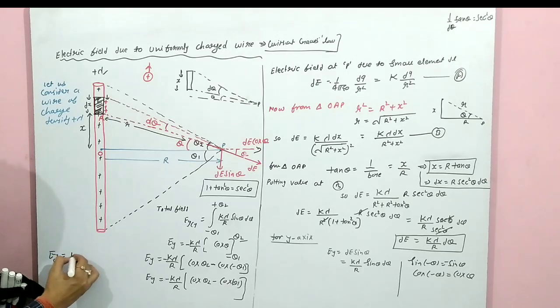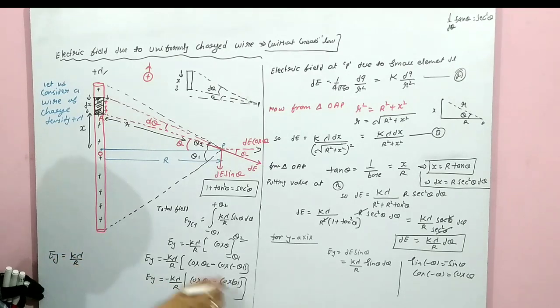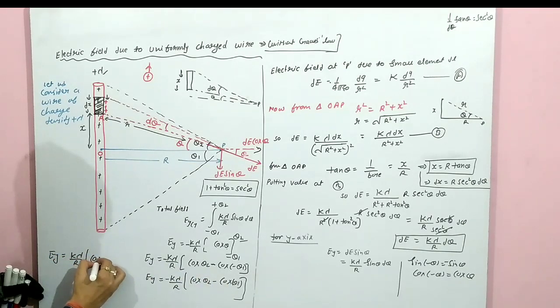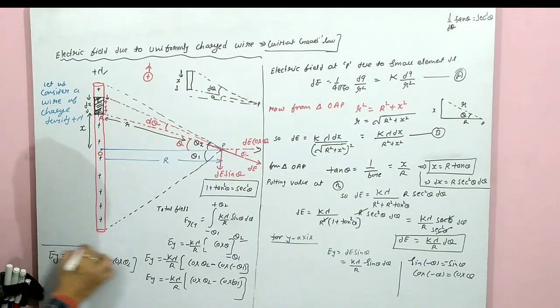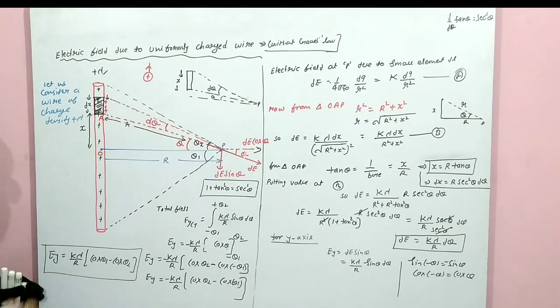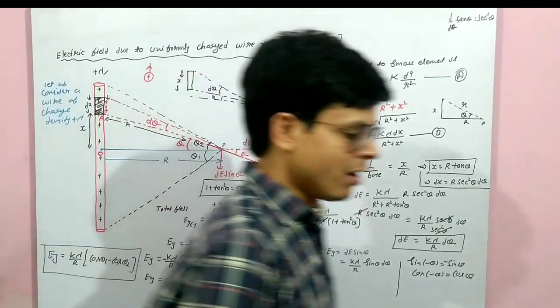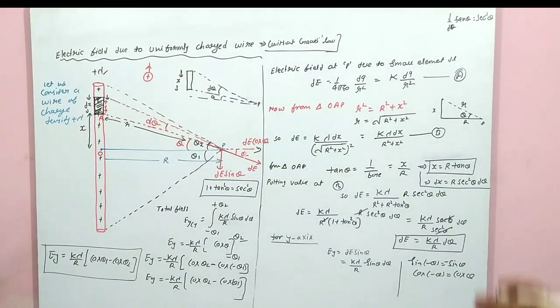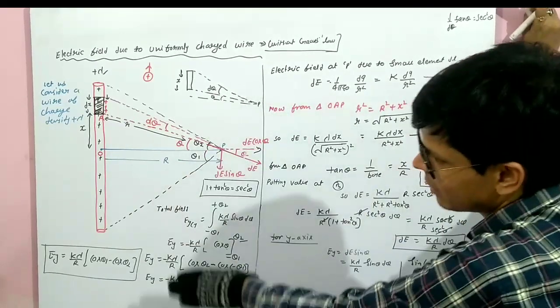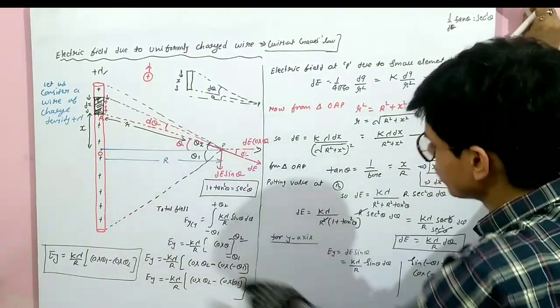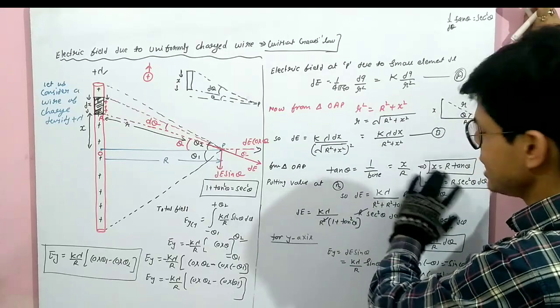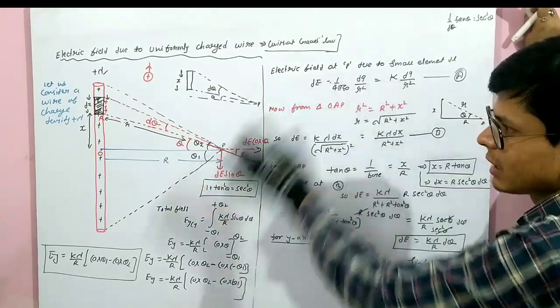Now if we send the minus inside, Ey equals k lambda upon r, cos theta 1 minus cos theta 2. This is the answer for the y-axis, the electric field for the y-axis. So for the whole wire we have derived the equation in the x-axis as well as in the y-axis. This is a different method which I am going to explain. You will not get it in any books with this method. It is very easy, and easily you will get the answer.